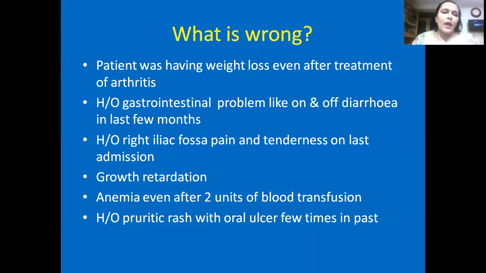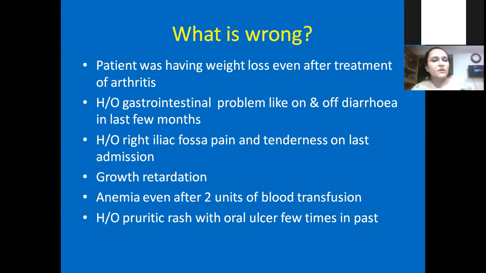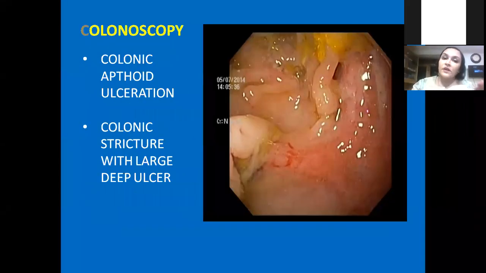Then I thought, with all the histories, we took the history once again from the very beginning. Actually, the patient was having weight loss with arthritis, which was not taken into account. History of gastrointestinal problem like on and off diarrhea was always present, especially for the last 6 months. That was not taken into account. Right iliac fossa pain and tenderness on last admission was there. Most likely it was perforated in the iliac fossa. That's why the child had peritonitis. Growth retardation was there. Anemia was always there, and history of pruritic rash, oral ulcer. All these were present for the last few months. So if you don't suspect, it's very difficult to diagnose.